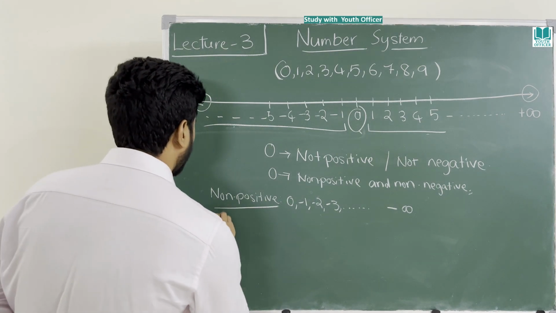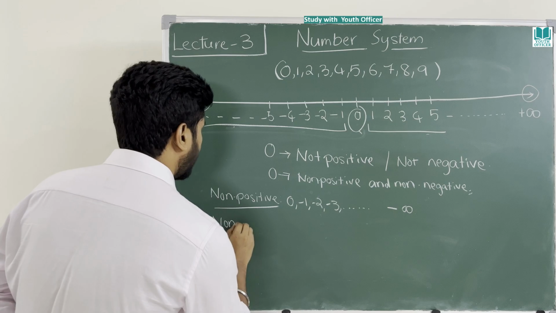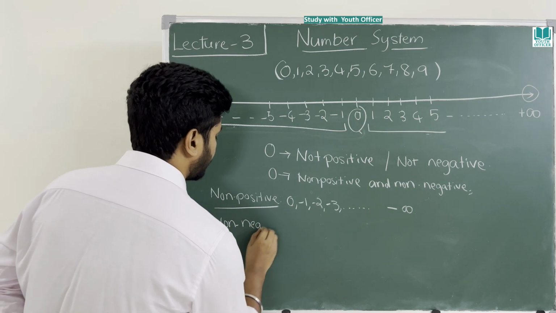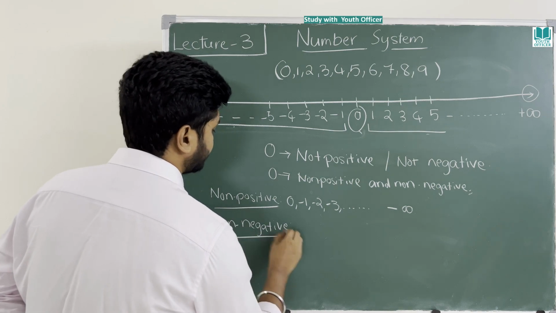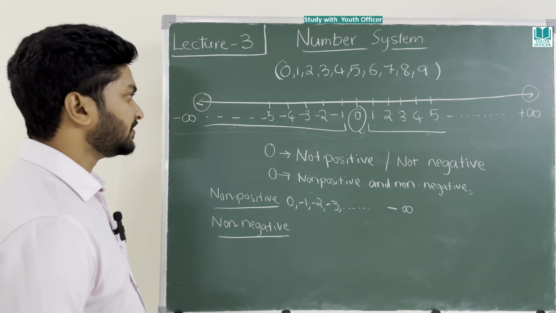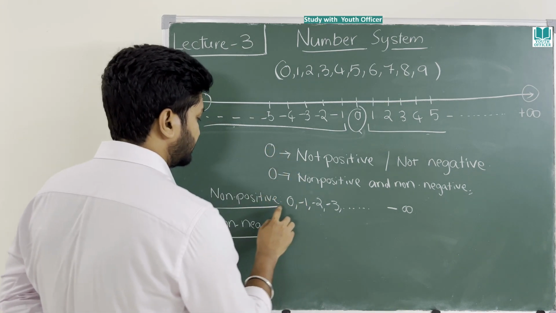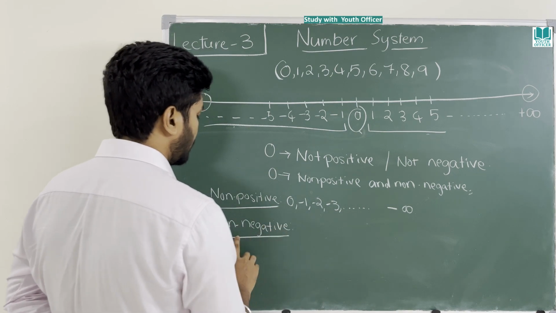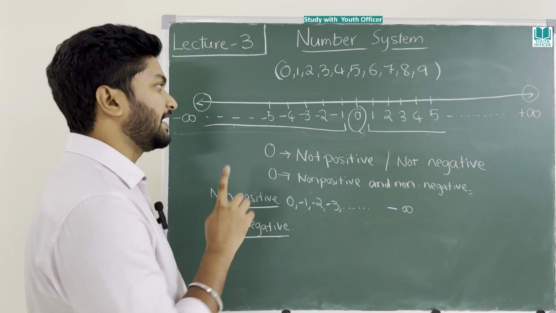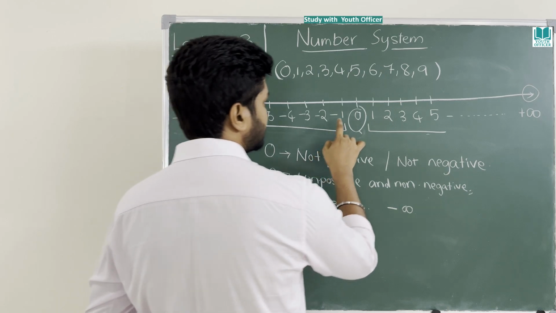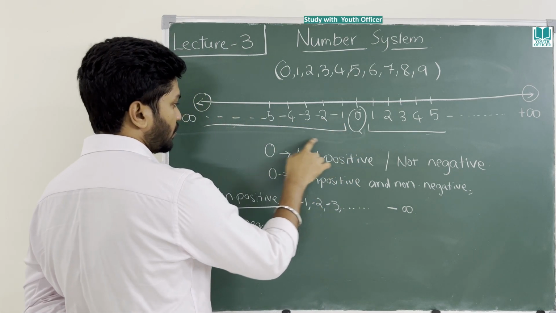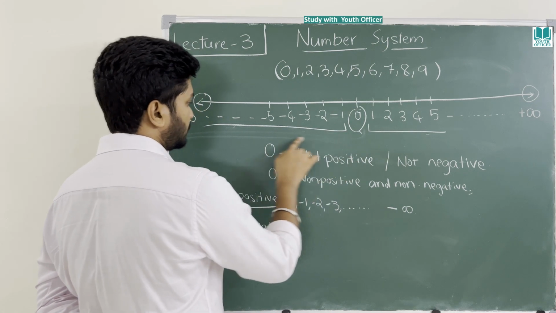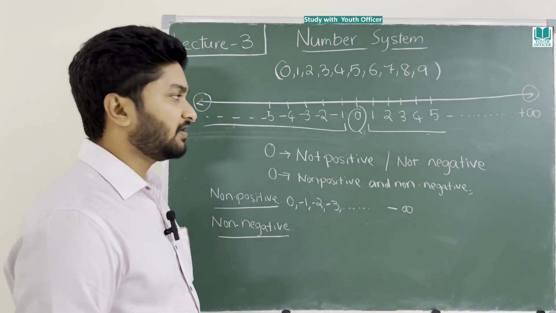Then non-negative. What about non-negative? First we will go to negative numbers. What are the negative numbers? Minus 1, minus 2, minus 3, minus 4. This whole class is negative numbers.